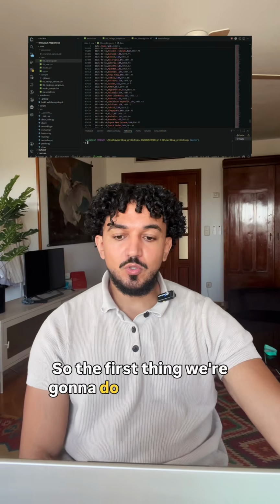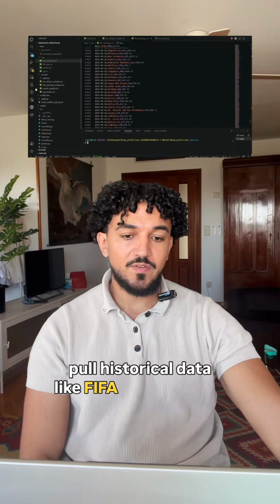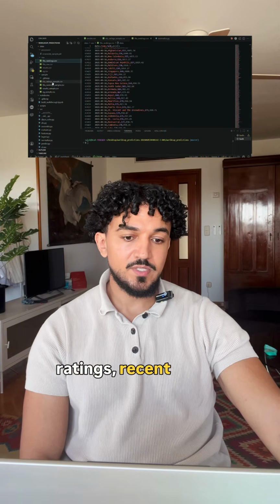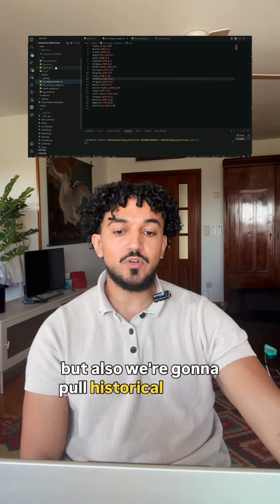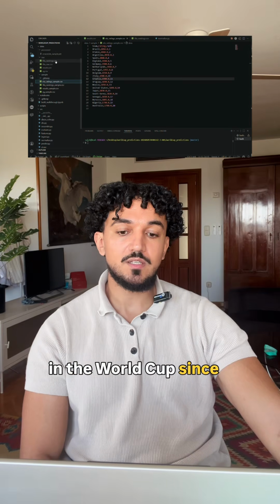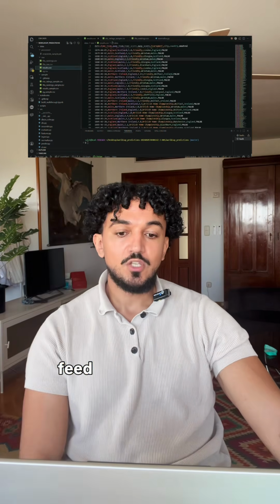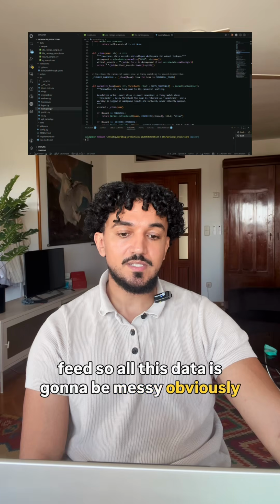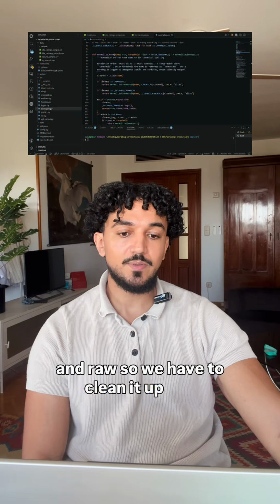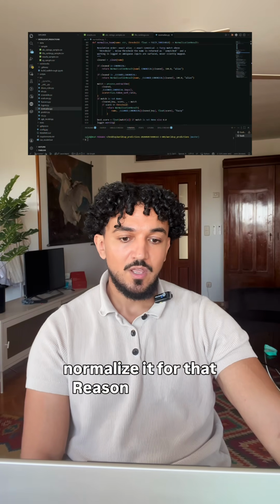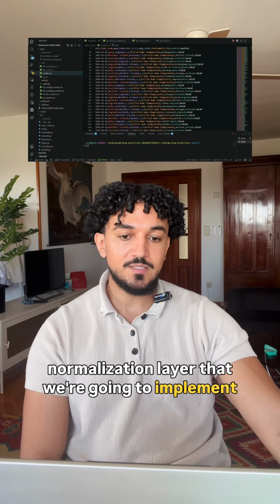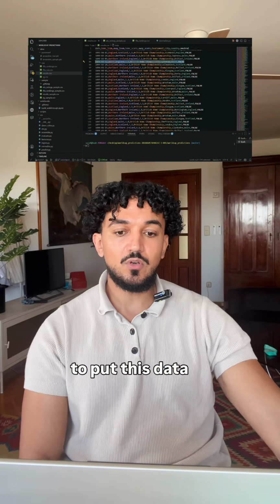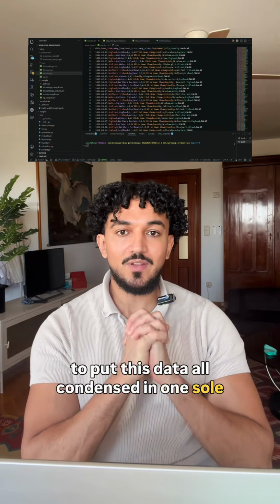So the first thing we're going to do is pull historical data like FIFA rankings, ELO ratings, recent form, rest days, home context, but also we're going to pull historical results in the World Cup since a long time. So all this data is going to be messy, obviously, and raw, so we have to clean it up and normalize it for that reason. This is the normalization layer that we're going to implement to put this data all condensed in one sole dataset.